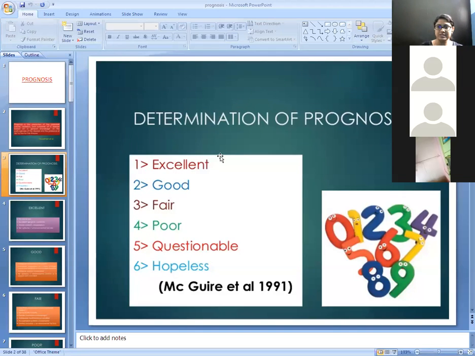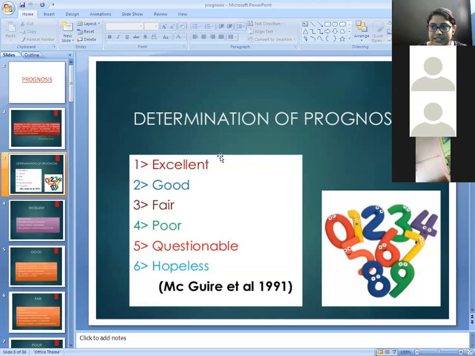So what is the prognosis? Basically, there are two types of prognosis. One is the individual tooth prognosis and the second one is the overall prognosis. There are various determining factors which conclude the prognosis of the tooth. Prognosis is divided into six types, which was given by Maguire et al. in 1991.